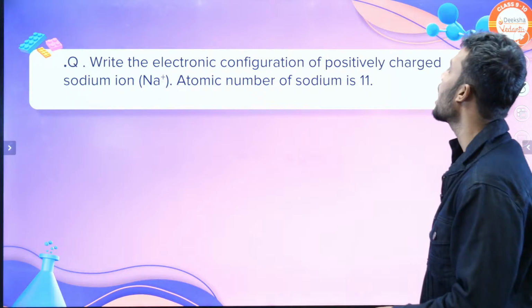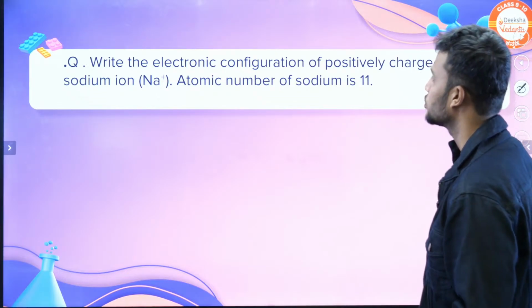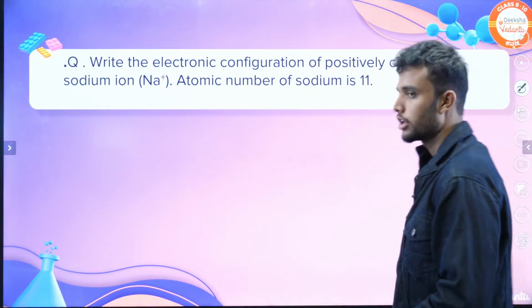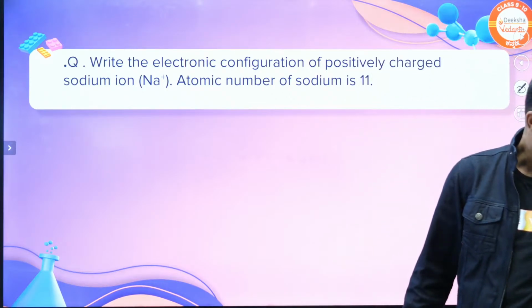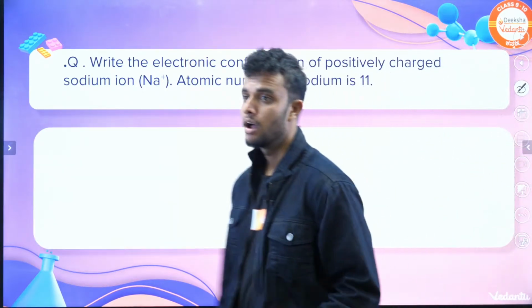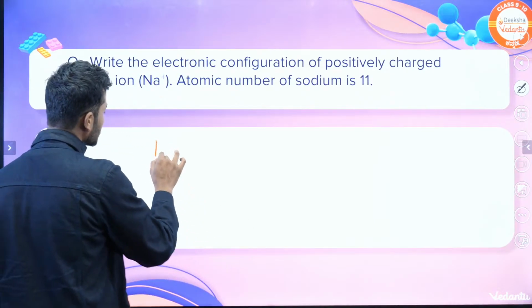The question is, write the electronic configuration of positively charged sodium ion. The atomic number of sodium is 11. Okay, come on, let's answer. What do they ask? They ask about the sodium ion, not a sodium atom.